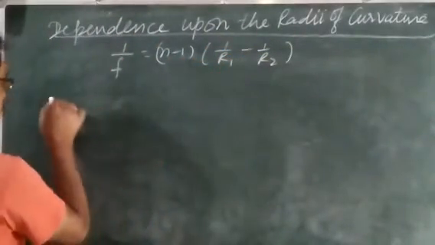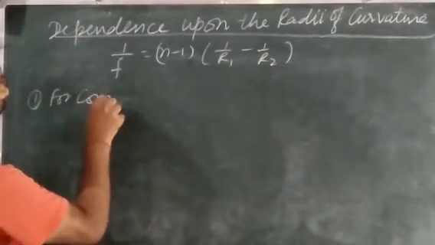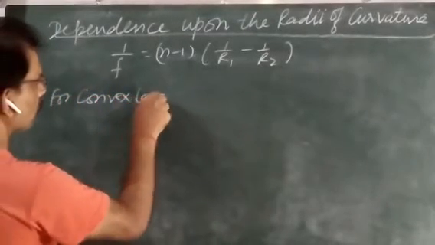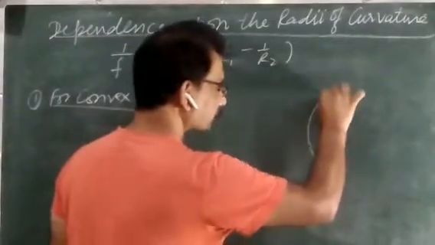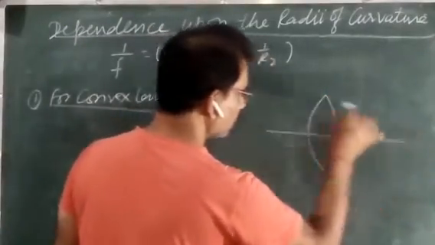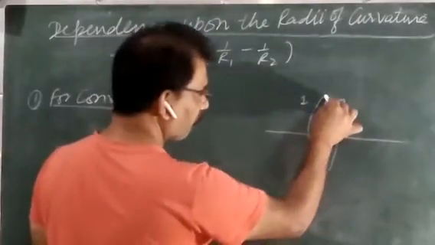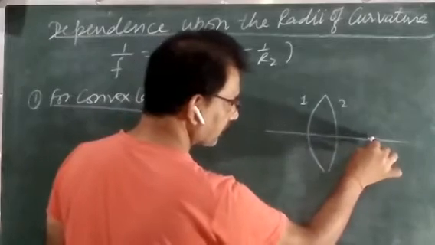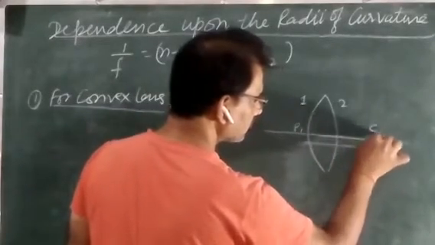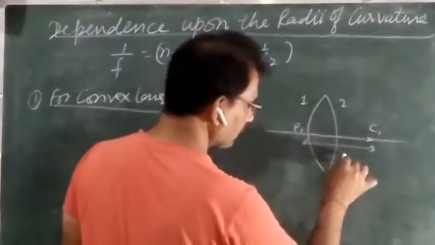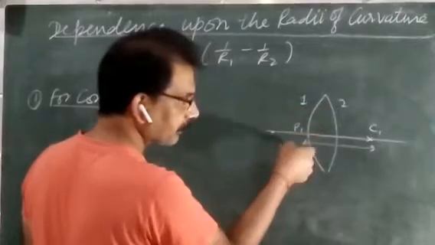In this case, you can say first, for convex lens. Remember, this one is a convex lens. And for convex lens, this one is the first surface, this one is the second surface. And for the first surface, its center of curvature is this side. It means this one is P1, C1. And for the second surface, its center of curvature is this side.